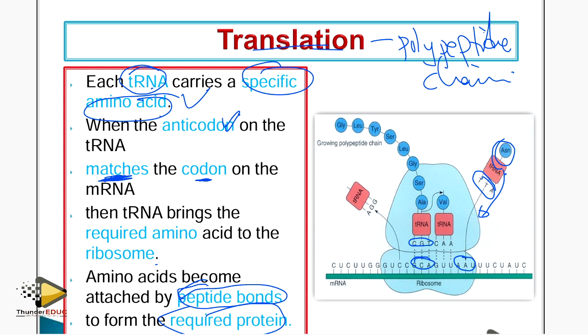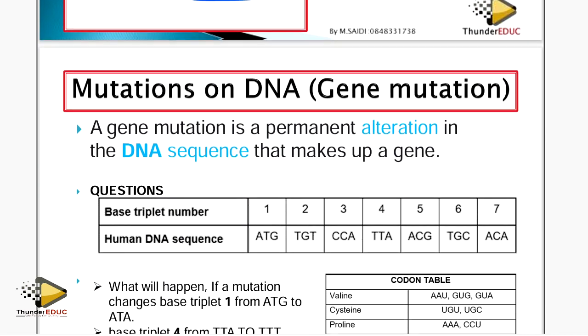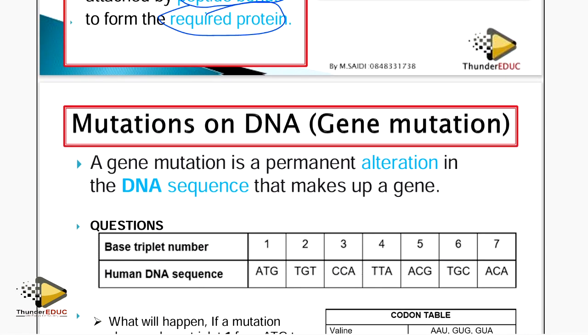So it depends on how you have described it, but as long as you talk about these key areas. You're supposed to go to the paper knowing it, because we'll bring it. You want it or not, we'll bring it. We'll bring either transcription, translation, DNA structure, or DNA replication. All those, we will bring one or two. You understand? So don't go there and say, I'm not going to memorize it, and then you'll get a zero. Sometimes we are scared to talk about it, but that is the fact. If you don't do what you're supposed to do, you end up with a zero. Yes. All right.